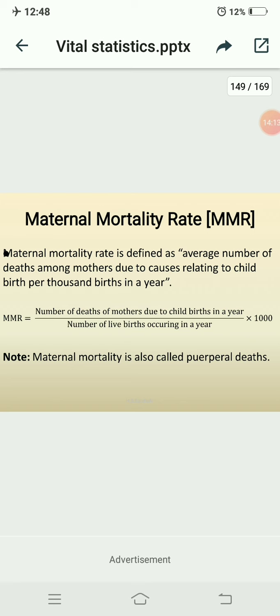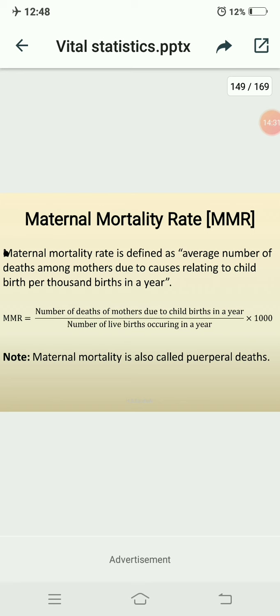So concentrate here, the maternal mortality rate is defined as the average number of deaths among mothers due to causes relating to their childbirth per 1000 births in a year.